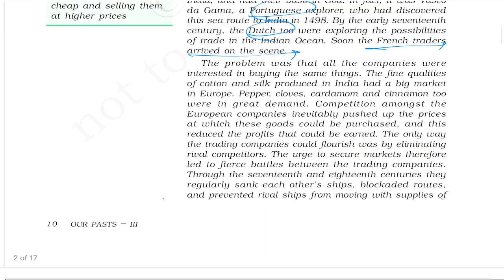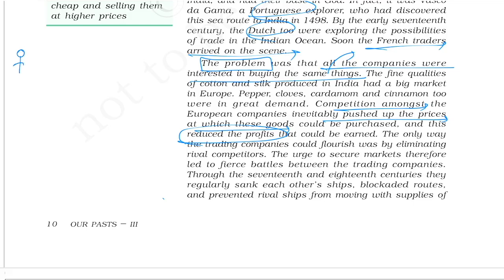But there is a big problem. All companies were interested in buying the same things. Suppose they are buying the same things, so there is strong competition in buying the goods, and all were selling the same goods in Europe. Because of this competition, the price at which they were getting these goods increased, and because of that their profit decreased.